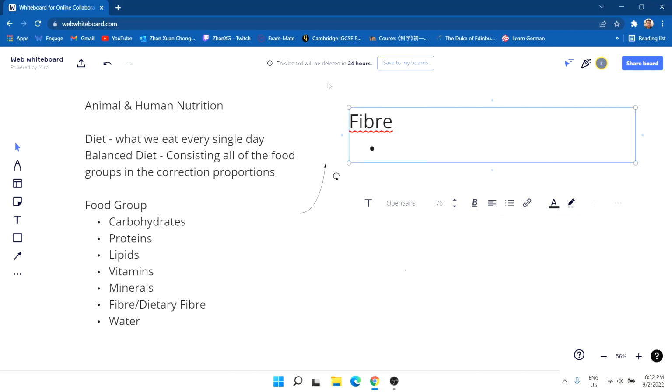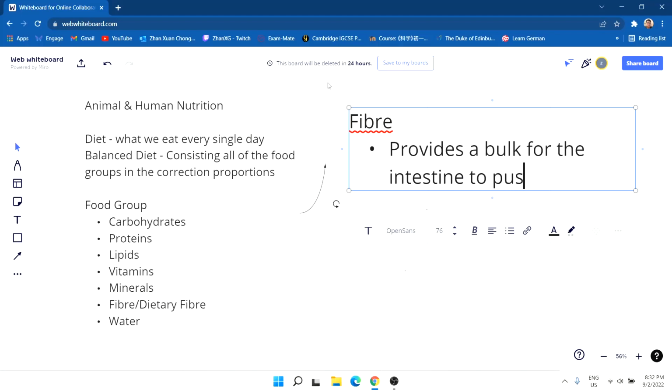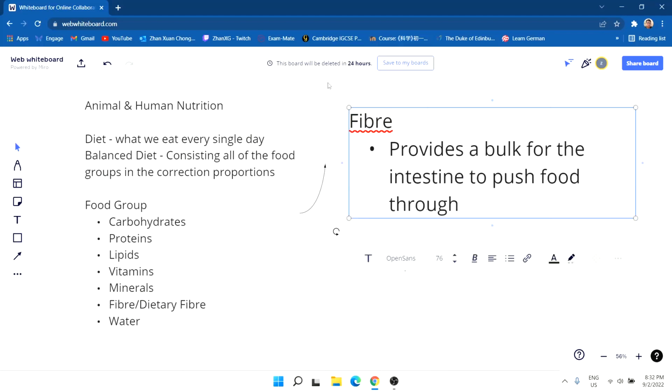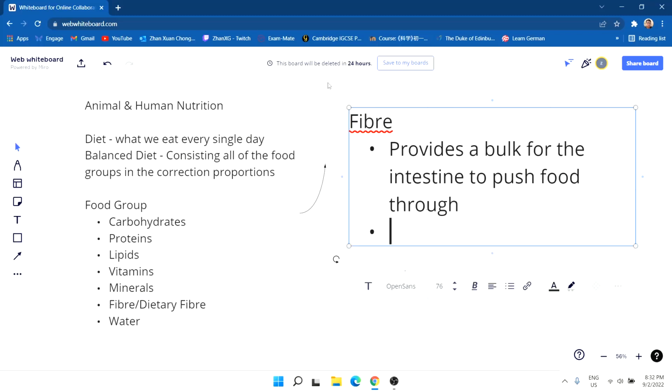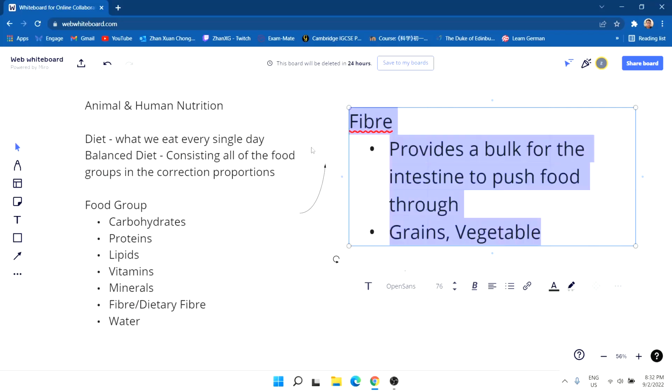So fiber provides bulk for the intestine to push food through. That's where you get bowel movements, and basically whatever contains grains and vegetables contains dietary fiber.